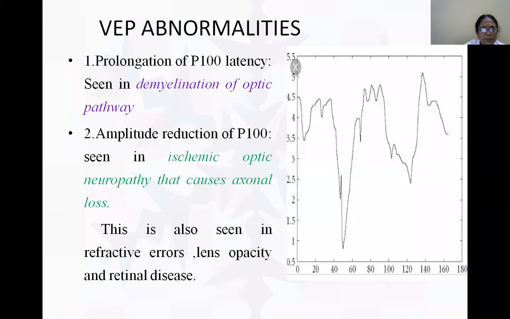Now, abnormalities in visually evoked potentials. What are the abnormalities? Let us see. What is the importance? We are not taking visually evoked potentials just for fun. There should be a definite aim for doing that. We want to diagnose something. We want to find out some abnormalities in the person. According to his complaint, we go in for the test. Therefore, what are the abnormal possibilities?